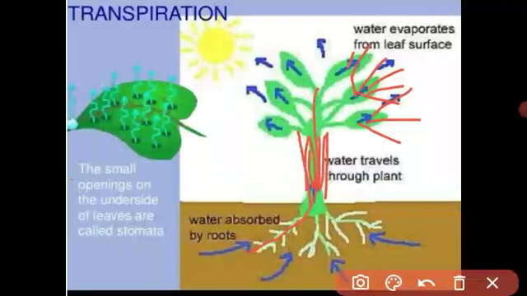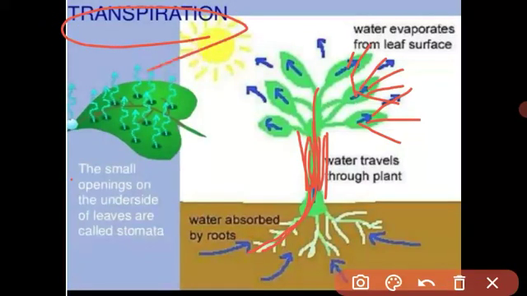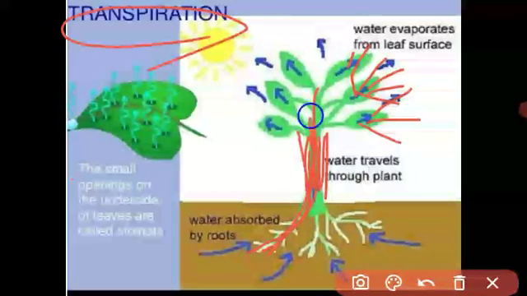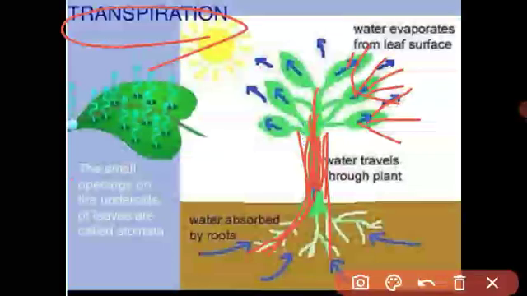This is not required for a small plant, but in a tall plant, 100 meters tall, 90 meters tall, it is required. Root pressure alone is not enough. It is very important to move the water upward. The suction force is created due to transpiration, and water comes upward in the tall plant. Understood, student? What is transpiration?